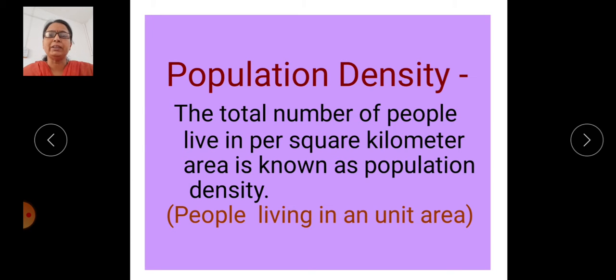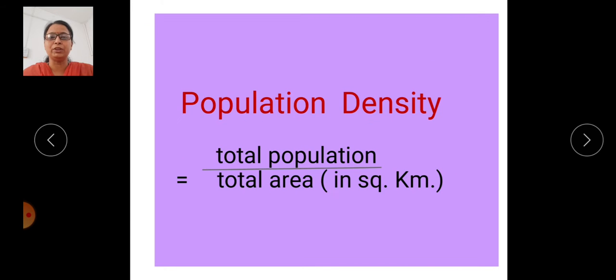What is meant by population density? The total number of people living per square kilometer of area is known as population density. In short, we can also say the land-man ratio is considered the population density. Also, people living in a unit area is the population density. This population density is related to the land area and the total population within that specific region.